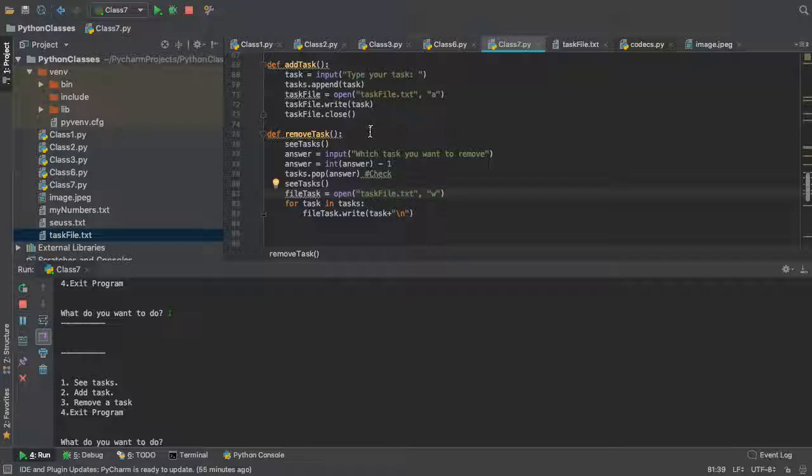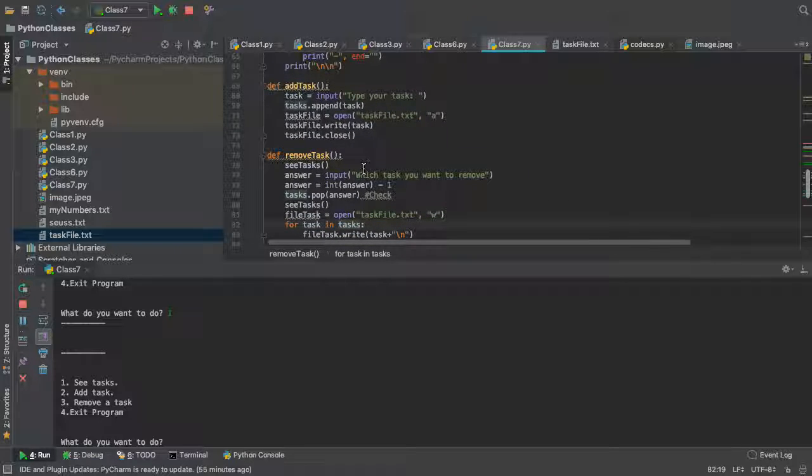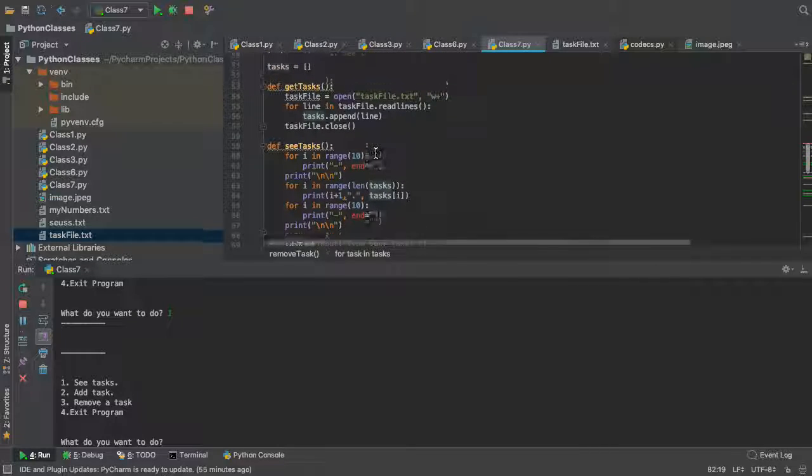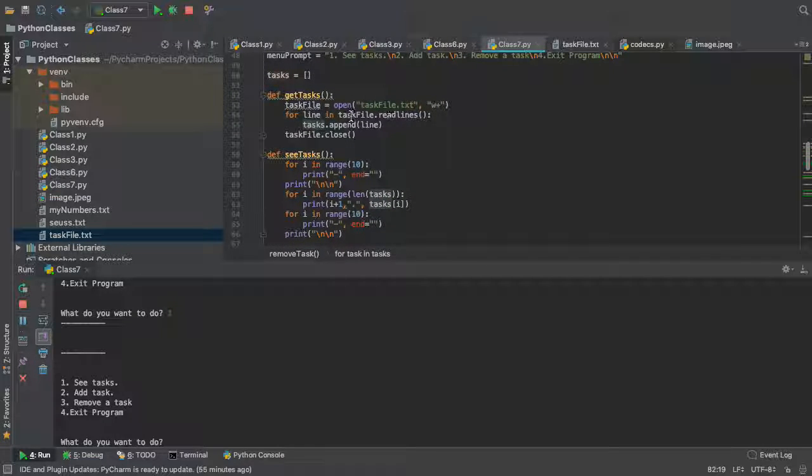Correct. But I'm overwriting it, and then I'm writing here. And then I'm doing my task in tasks. And then when I get the tasks, I'm doing plus. Should I do plus? Or maybe R plus? Because write plus, if it exists, it will overwrite it. So maybe we should do write plus, right? We should have the ability to read and write. So in case it doesn't exist, you actually read it, but you don't overwrite it. Maybe, let's try that. You see, all these policies are important to know.